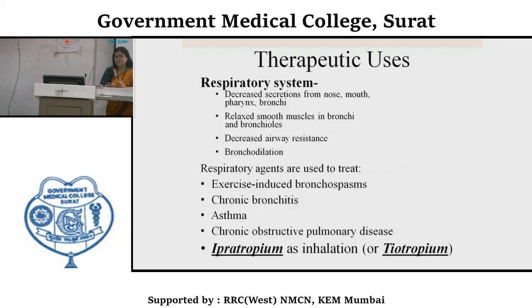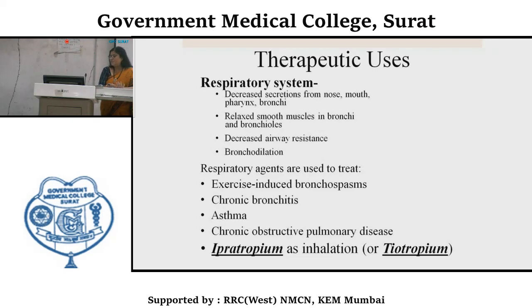Respiratory system: they are mainly used in bronchial asthma and chronic obstructive pulmonary disease. Why? Because they decrease secretion from the nose, mouth, pharynx and bronchi. They relax smooth muscle in bronchi and bronchioles, decrease airway resistance and cause bronchodilation.